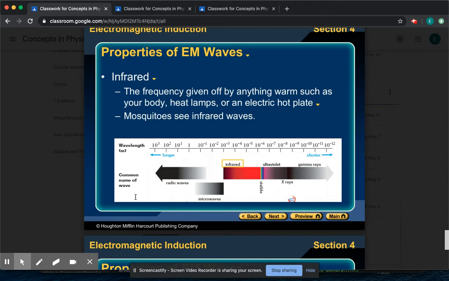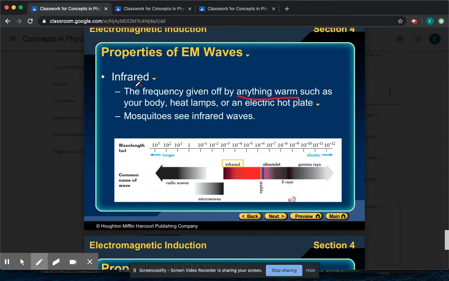Let me clear that up, because what people get confused with is thermal vision goggles, they look at heat. What they're looking at is waves that are given off by already hot objects. In order for something to emit an infrared wave, it needs to already be warm.